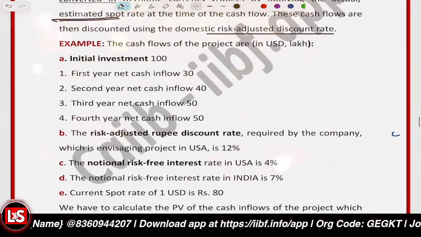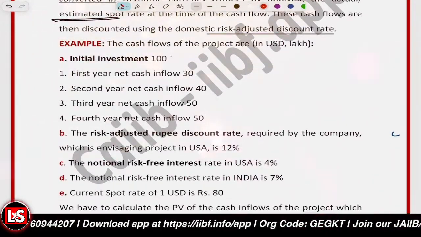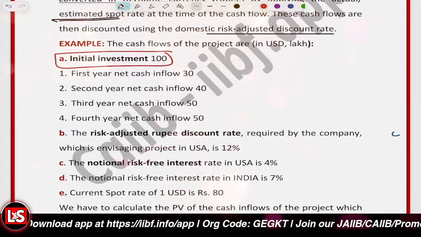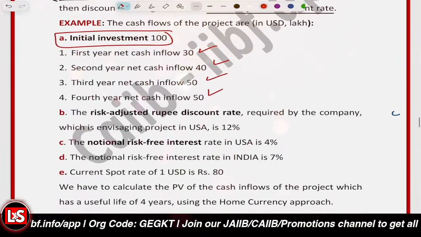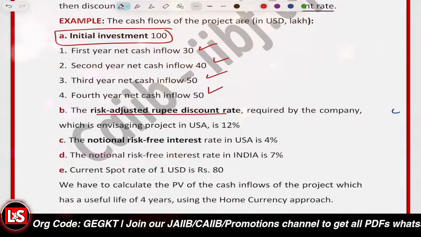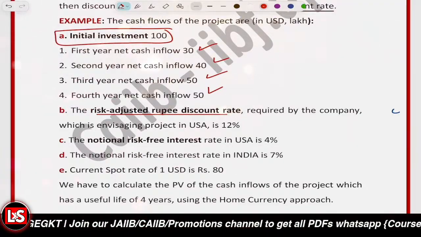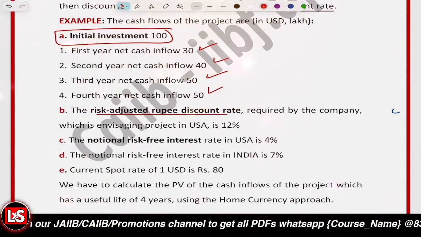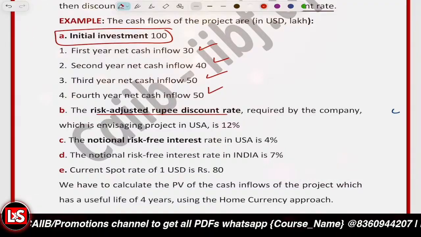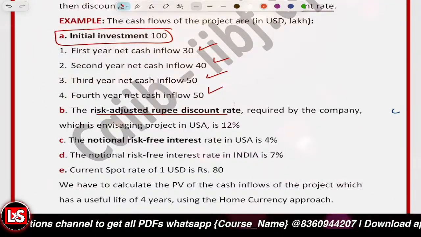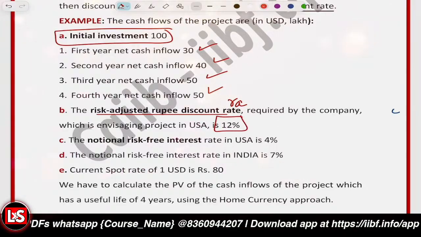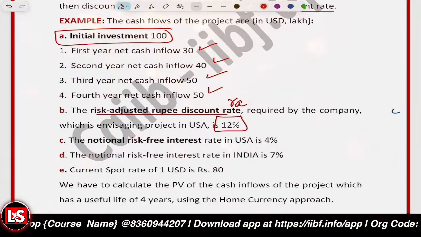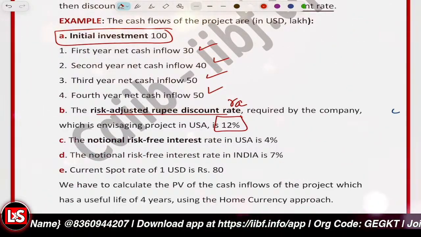So here is the question. Initial investment is given to be 100. First year cash flow 30, second year 40, third year 50, fourth year 50. The risk adjusted rupee discount rate required by the company, the RA, is given to be 12%.